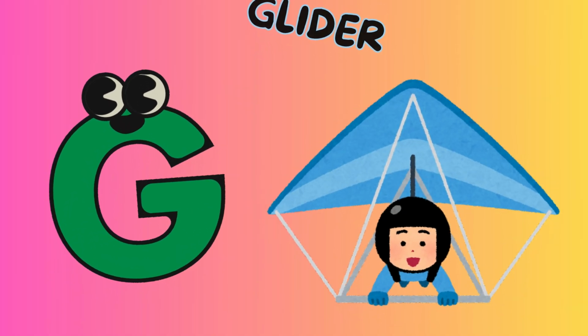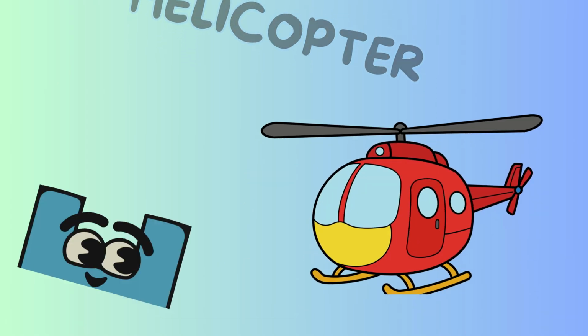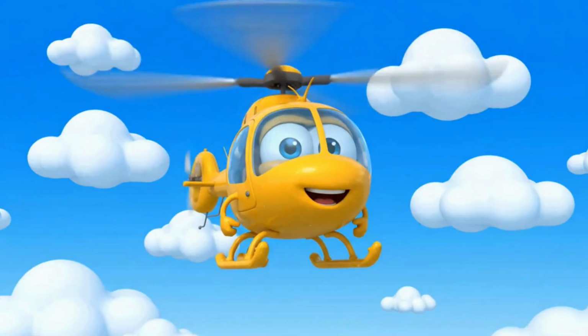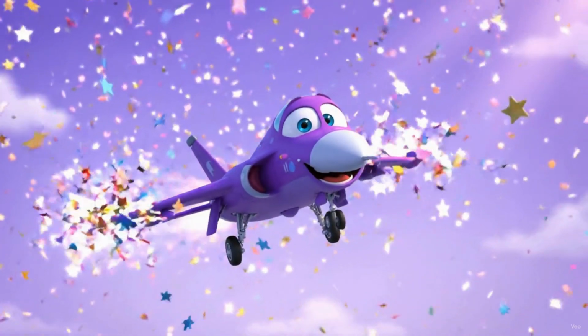G is for glider, G glider, white glider, floating soft and slow. H is for helicopter, H helicopter, yellow copter, spinning round and round. I is for interceptor, I interceptor, purple jet, faster than the wind.